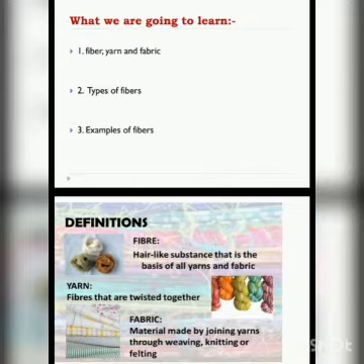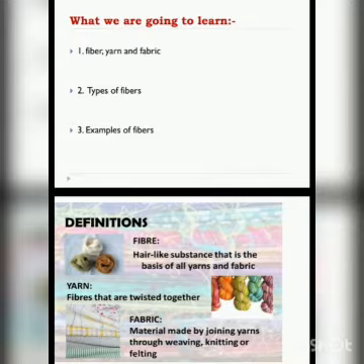Third one is the fabric. Fabric is the material made by joining yarns through weaving, knitting or felting. We can explain fabric with a very simple example. This shirt or this dress is made of what kind of fabric? It is silk, cotton, wool. This is the fabric. And yarn is the thread of your wool. That wool is the yarn. And the single thread of your wool is the fiber. So this is the difference between fiber, yarn and fabric.